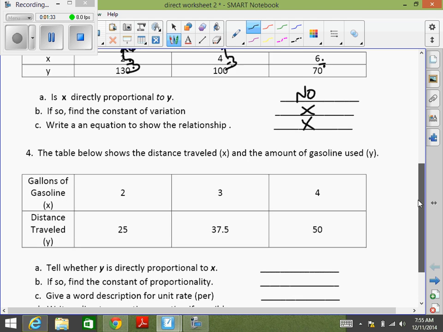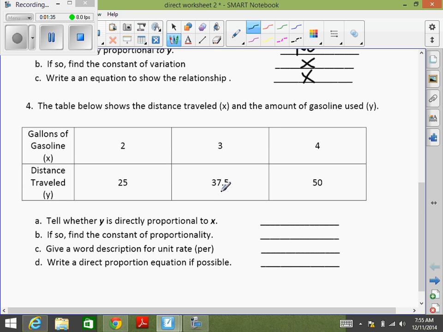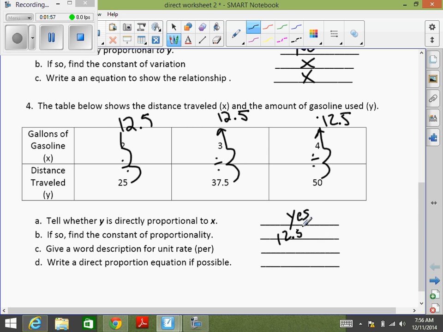Okay? Number 4. The table below shows the distance traveled x and the amount of gasoline used. Tell whether y is directly proportional to x. If we divide each time, what is our constant? We get 12 and a half if we divide each time. So yes, the constant is 12 and a half. We're going to skip the word description. And what is the equation? y equals 12 and a half x. Good. Okay, flip over.